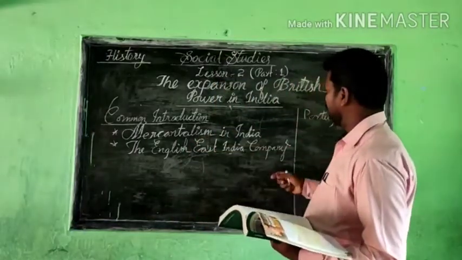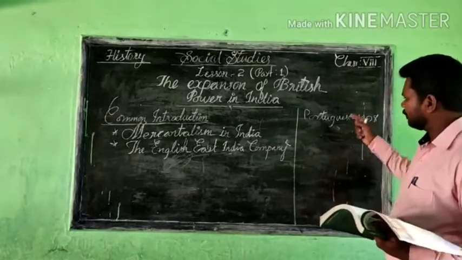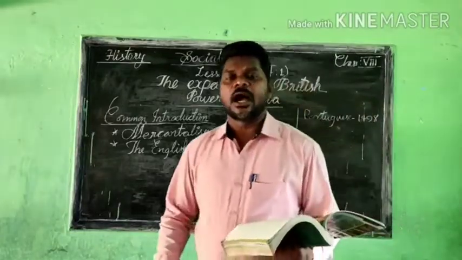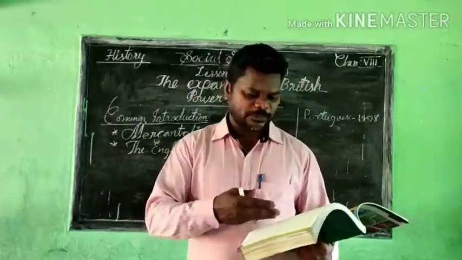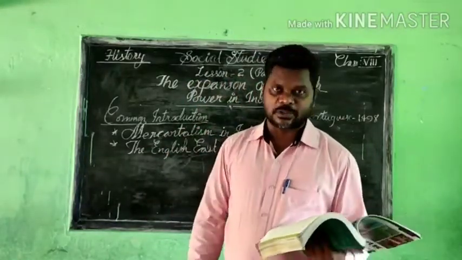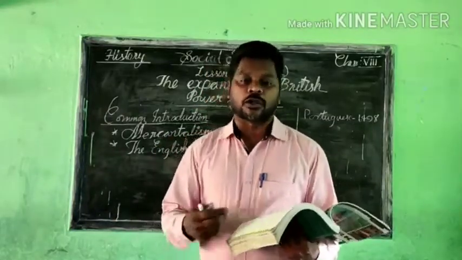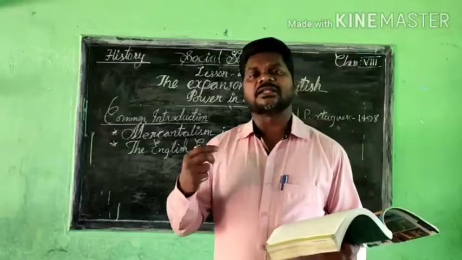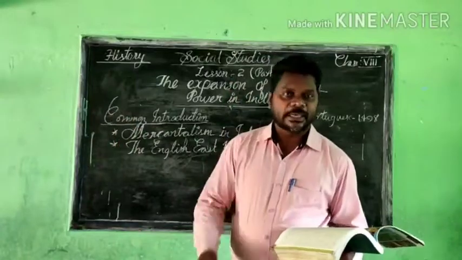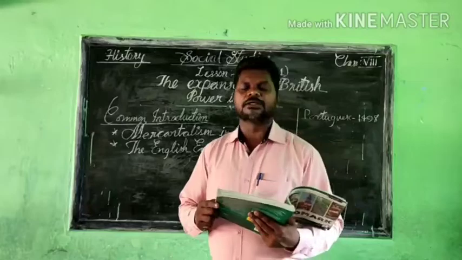I already informed you that after the Portuguese, many Europeans came to India: the Dutch, the Portuguese, the British, and many different people came to India. I will explain one by one how the monopoly system came to exist, because all the other Europeans were there. More than that, how the British conquered all the people and started their own monopoly in India, keeping away all other Europeans. About that we have to learn from this lesson, and how they became the supreme power.